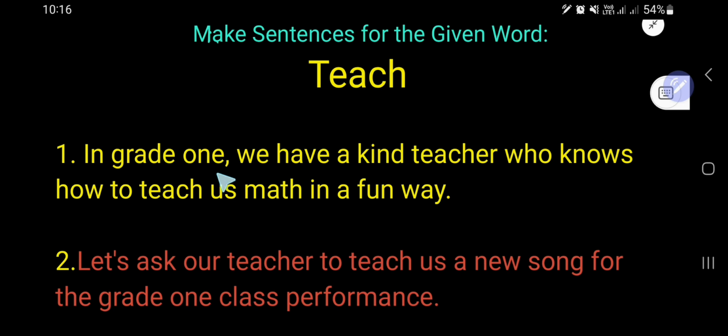So here are the sentences with the word teach, where teach is used as a verb. Look, in grade 1, we have a kind teacher who knows how to teach us math in a fun way. Here, the word teach has been used as a verb.